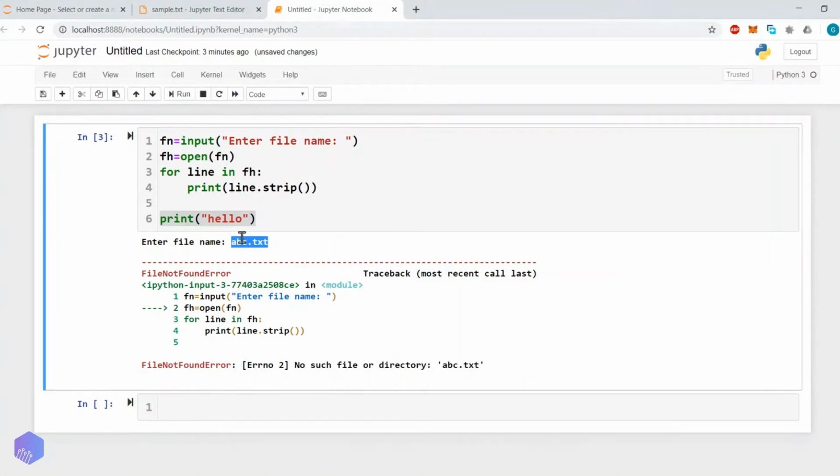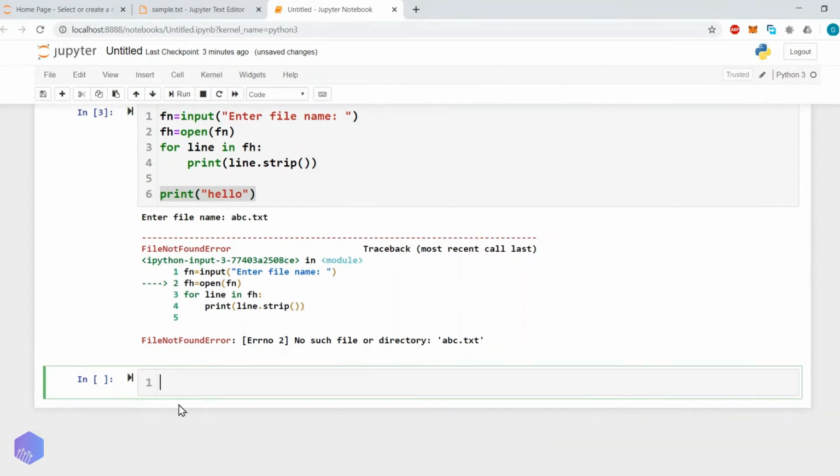So exception handling will allow us to deal with this kind of problem. In other higher level programming languages, there will be try, catch, and then finally, or try and catch.